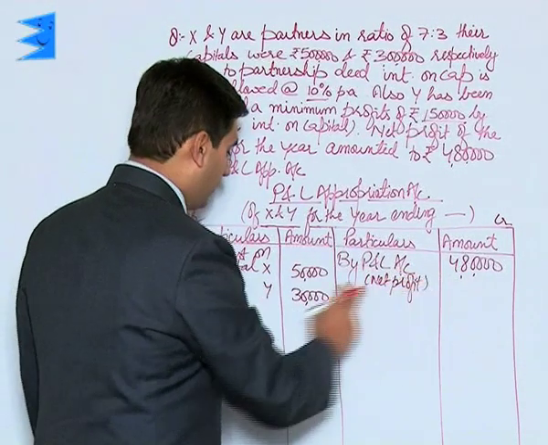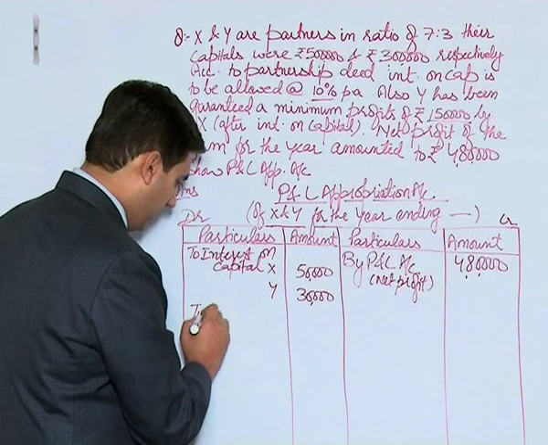Out of 4,80,000 we will deduct 80,000 and we will get profits.